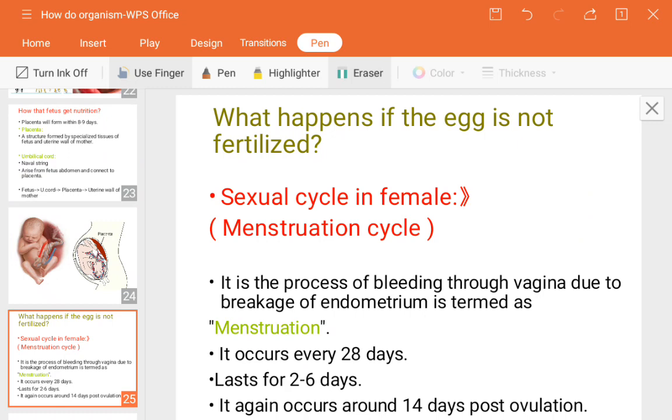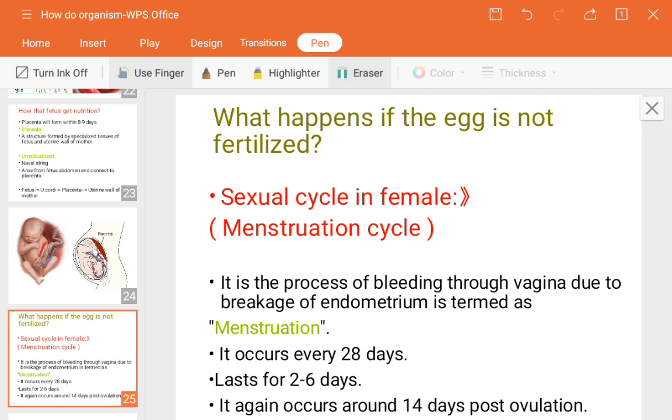But if fertilization does not take place, this lining will be destroyed, as well as the egg. The thickness is actually the blood vessels. In biological terms it is called endometrium thickness, and it consists of lots of blood vessels.